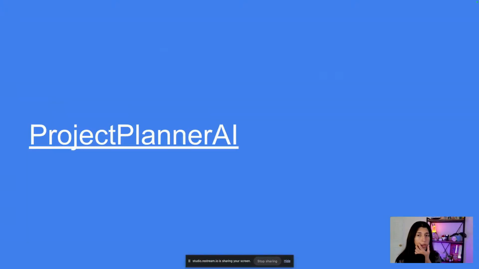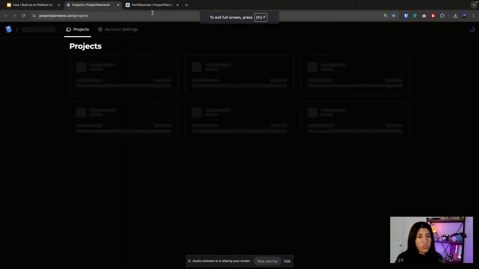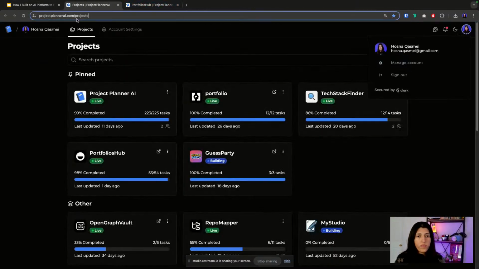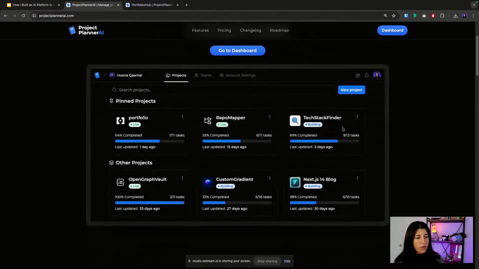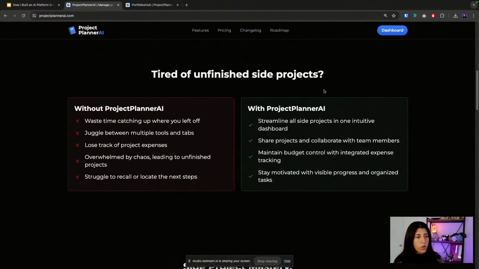And now I'm going to go into the demo portion of this talk, so we can check out the live website. Let me go to the landing page so I can show you what it looks like. This is what our current landing page looks like. Manage your side projects in one place, track, maintain and streamline every aspect of your side project. And here's a little screenshot of what the dashboard looks like, and then some pros and cons.